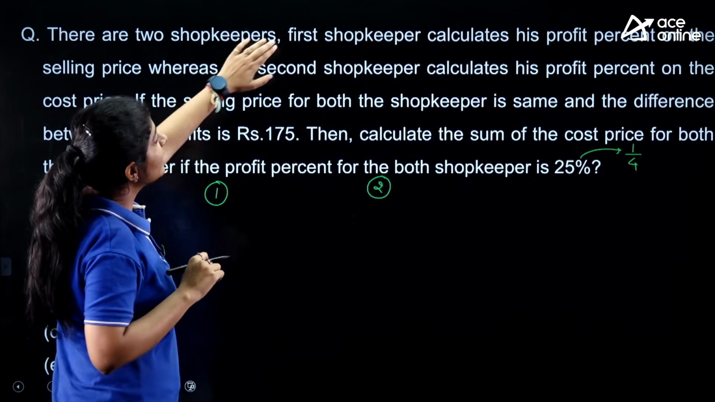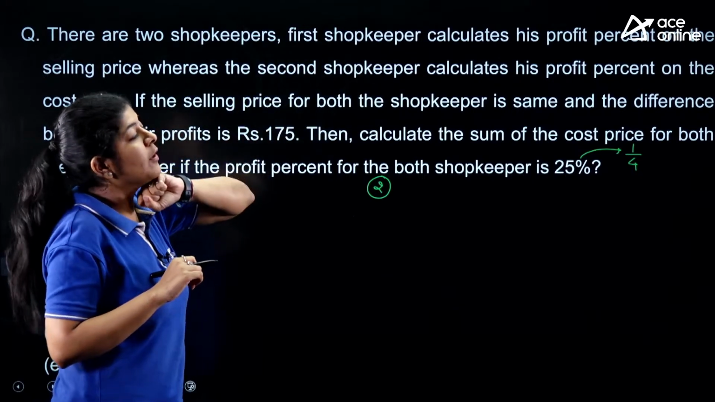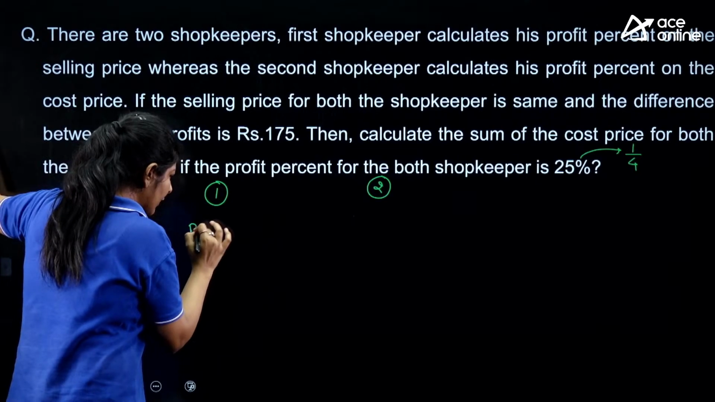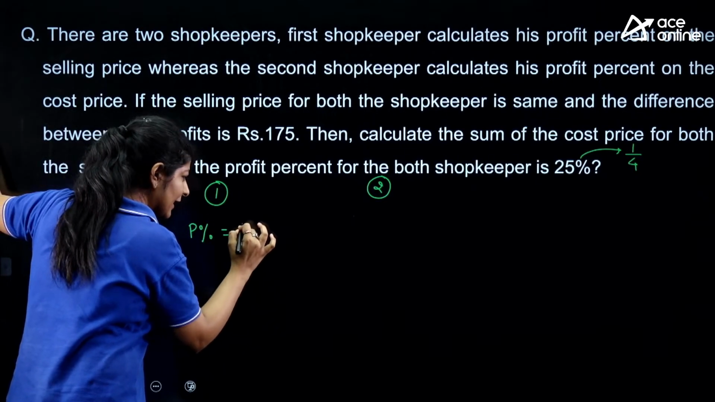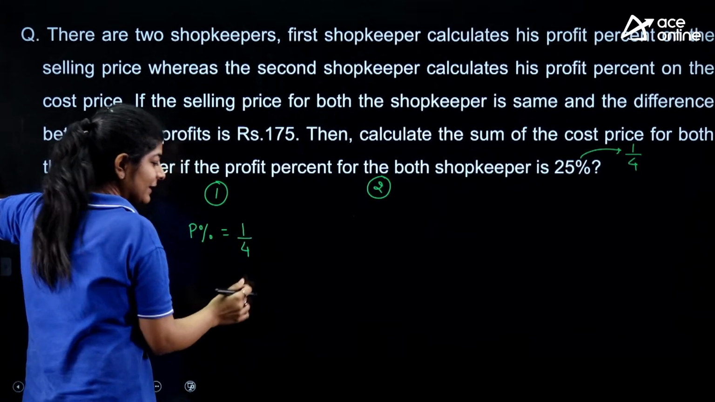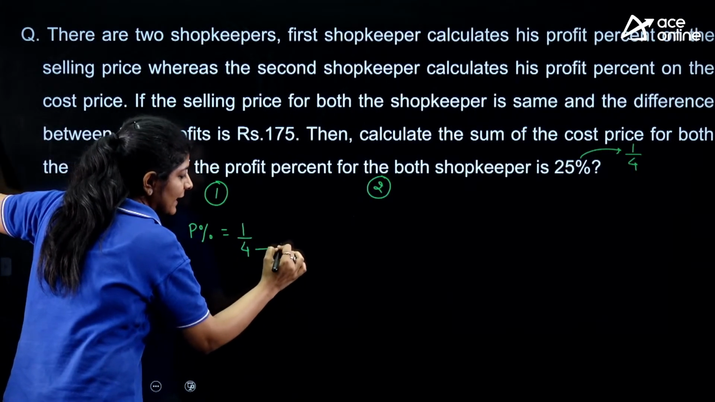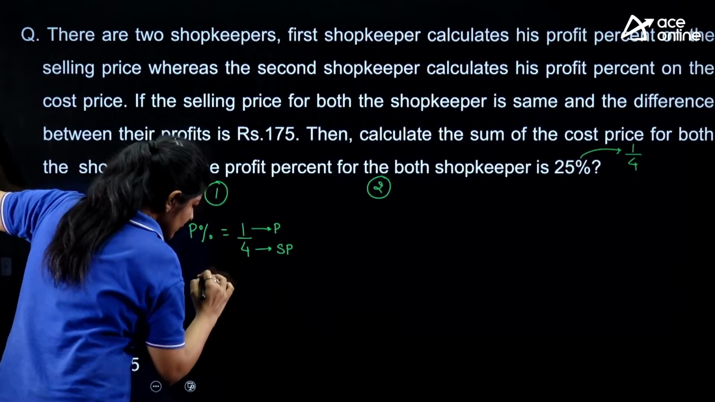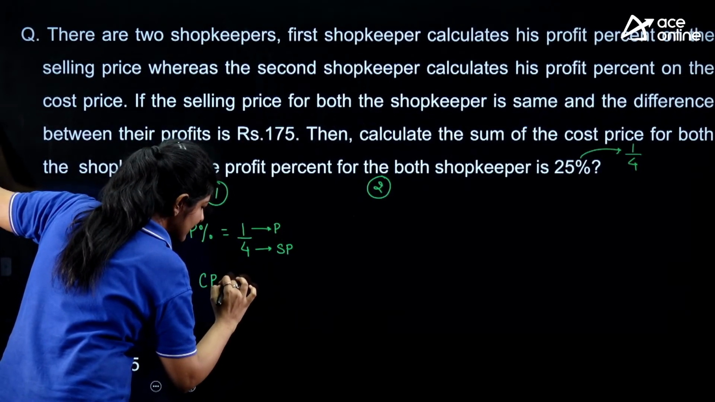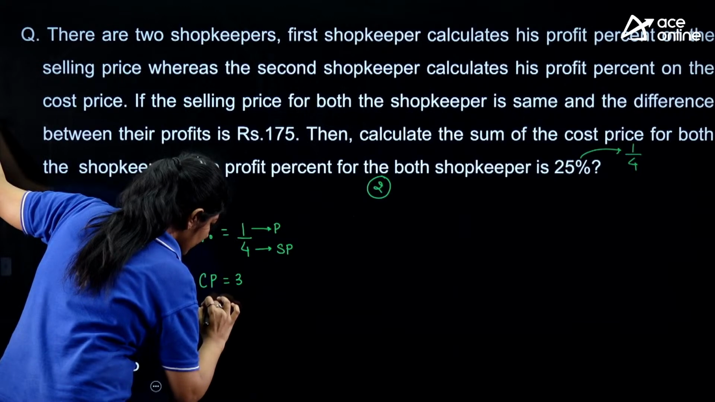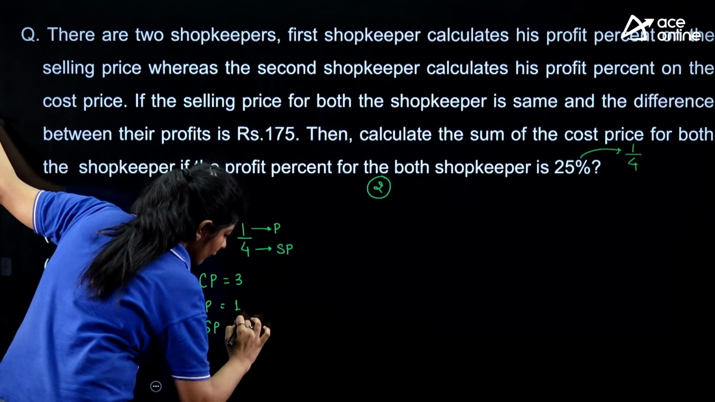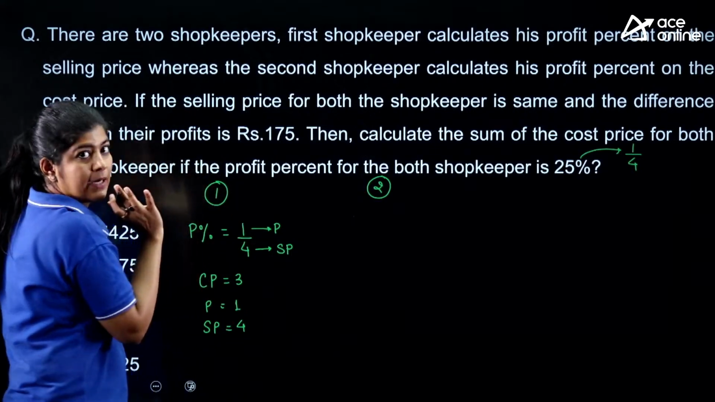The question is saying that the first shopkeeper calculates his profit percentage on the selling price. That means the profit percentage is equal to 1 by 4, but this time this 4 is representing the selling price and this one is the profit. So from this we can say that the cost price is 3 rupees, profit is 1 rupee and the selling price is 4 rupees according to shopkeeper number 1.